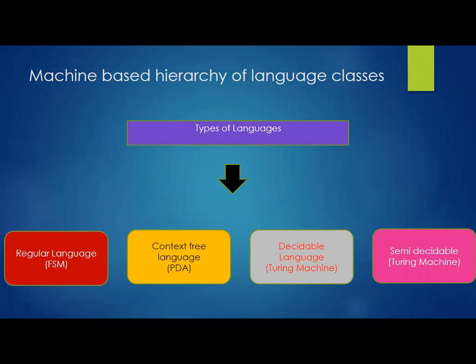Now we'll go through the different types of languages available. You can see the first one is regular language, the second is context-free language, the third is decidable language, and the fourth is semi-decidable language. In module 1 and module 2, we'll discuss regular language. In module 3, we'll discuss context-free language. In module 4 and module 5, we'll discuss the Turing machine, where decidable language and semi-decidable language are covered.